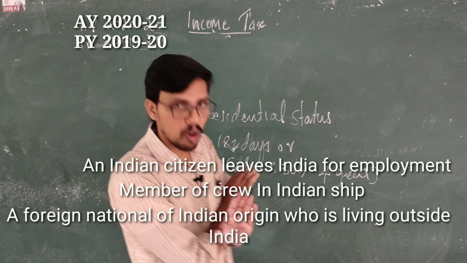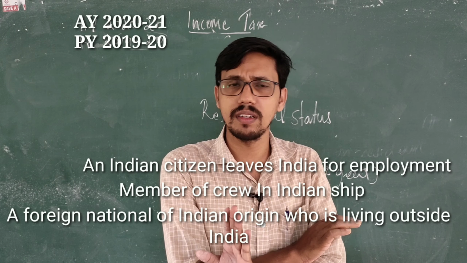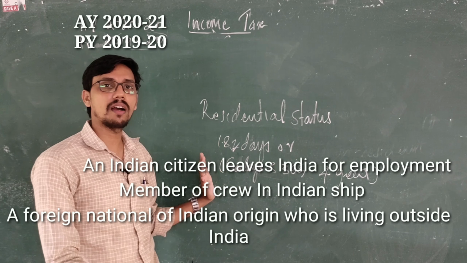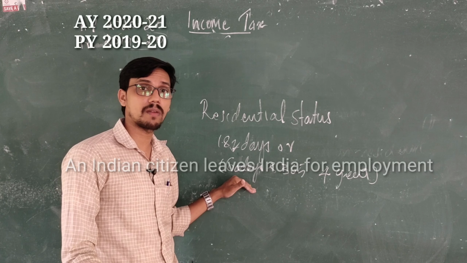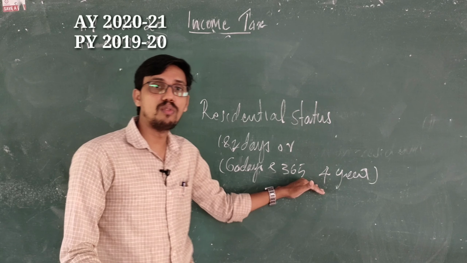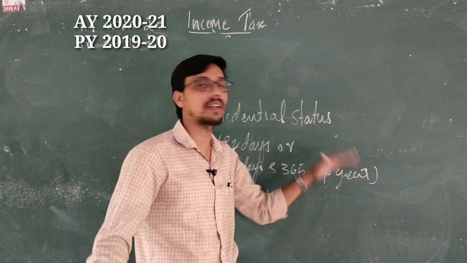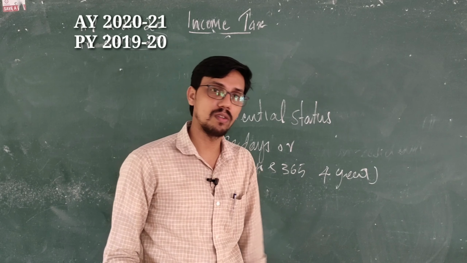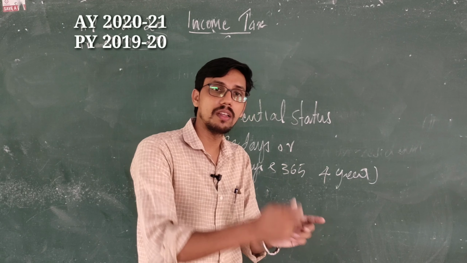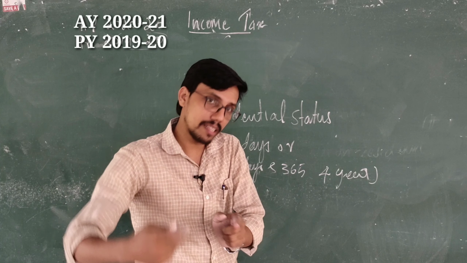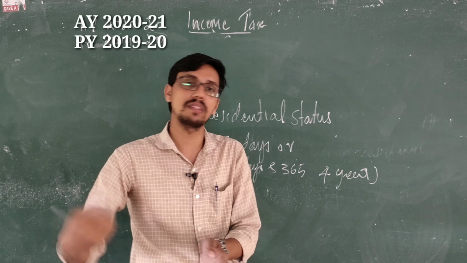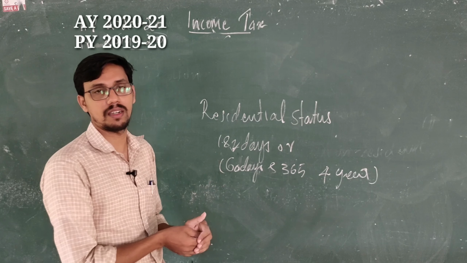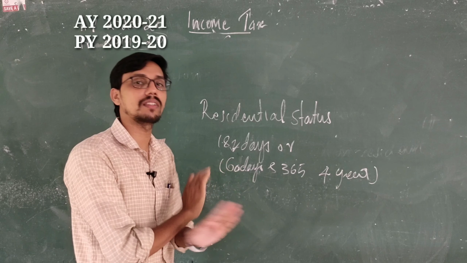Clear? I hope you are all clear with the basic condition. He shall stay in India for at least 182 days, or he shall stay in India at least 60 days in the relevant previous year and 365 days for the preceding 4 years of the relevant previous year. Preceding 4 years, which may come earlier. If the relevant previous year is 2010, then the preceding years will be 2009, 8, 7, 6, like that. For the preceding years, he shall be in India for 365 days. This is the basic condition. If a person satisfies any of these conditions, he is a resident.